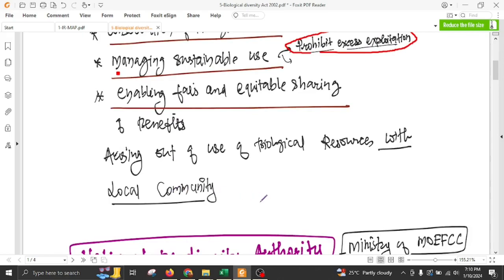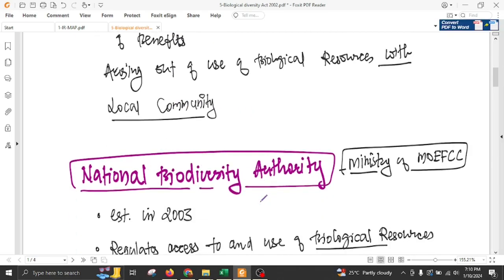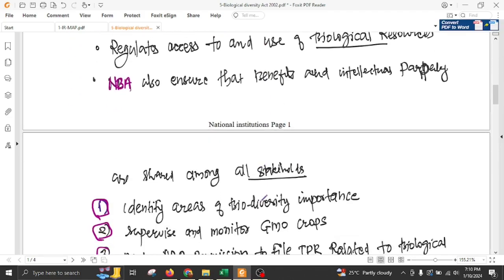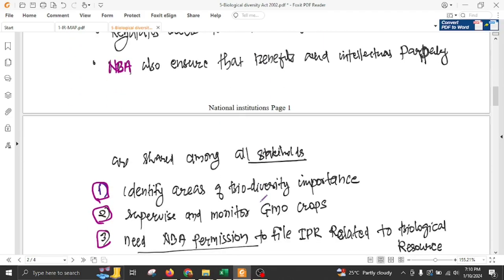As I said earlier, I gave you the example of the Kani tribe and exploitation of turmeric.